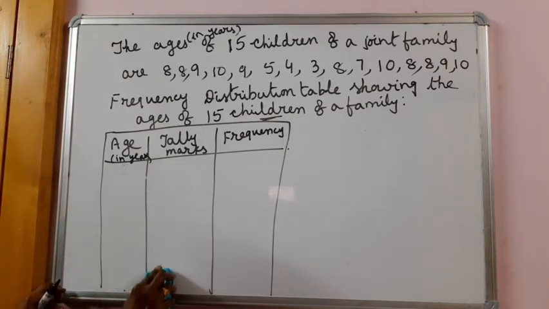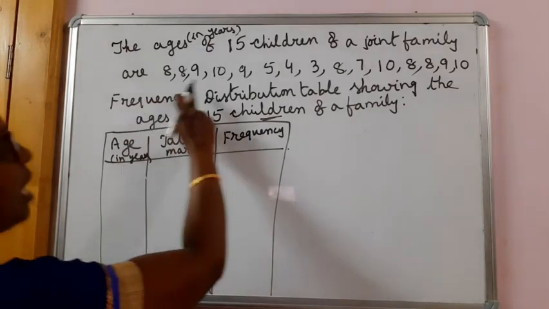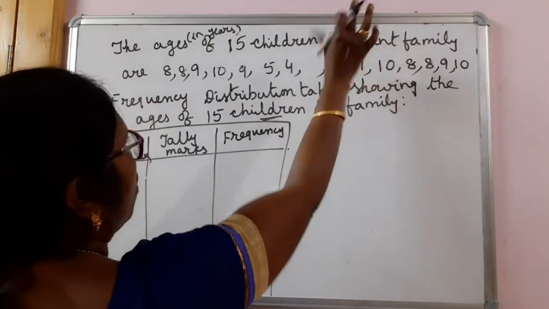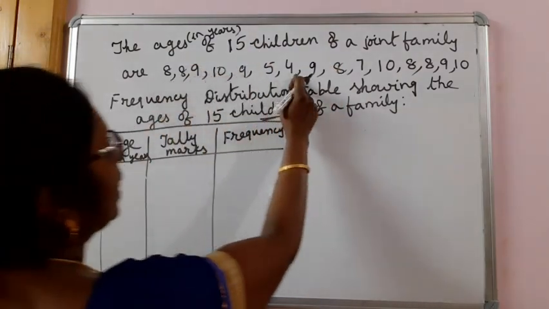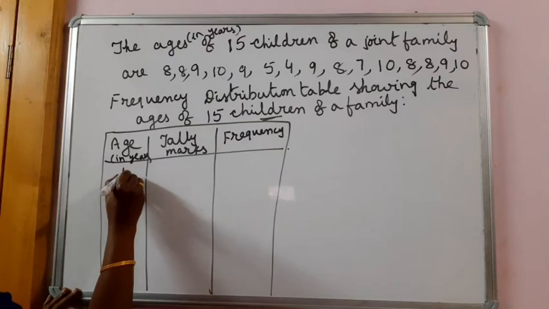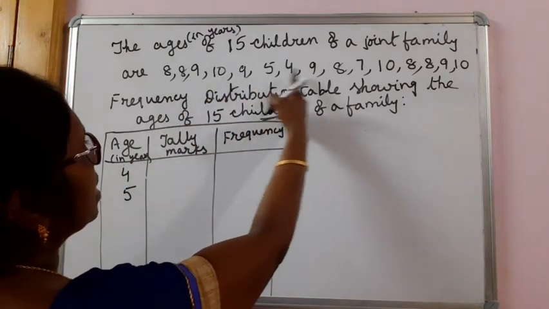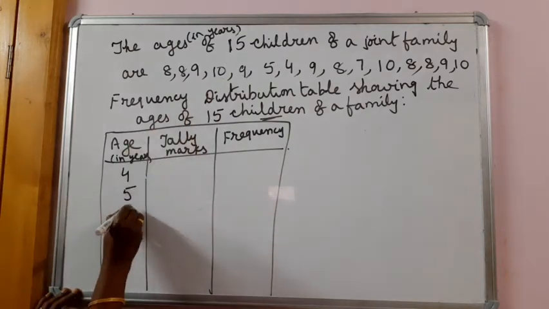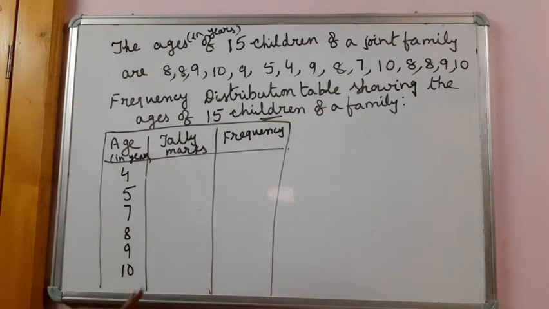So the ages of 15 children of a joint family are given. Now we can see 3 also, let me remove it. Let me give you 9 only. The least number here is 4. 4 years, 5 years, children are there. 6 years, children are not there. 7 is there. 8 years, 9 years, and 10 years, children are there.